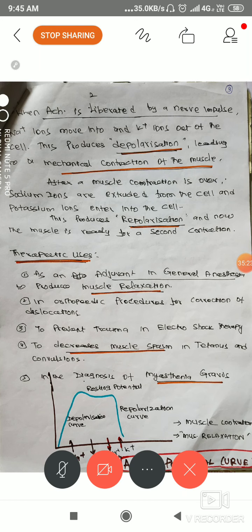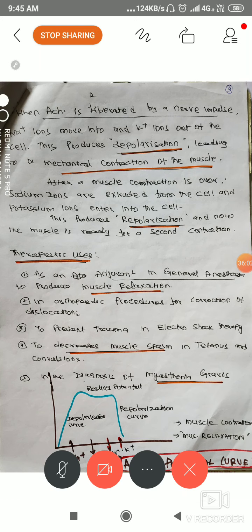Once again, read this. Sodium ions move into the cell and potassium ions out of the cell. This produces depolarization. Sodium goes inside, potassium comes out. This stage produces depolarization, which leads to mechanical contraction of muscle. As simple as that, depolarization means muscle contraction happens. How did depolarization happen? Sodium entered inside the cell and potassium went out. So that is depolarization. Just imagine the next stage immediately.